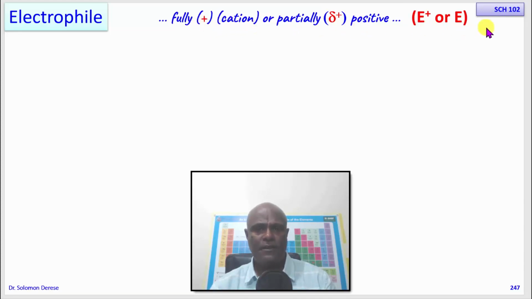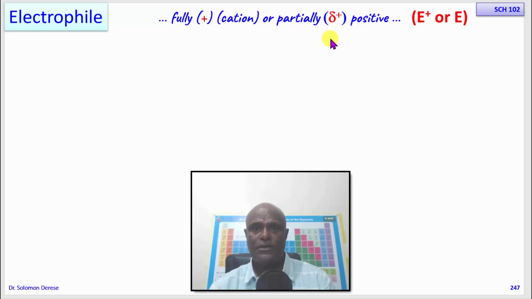In an abbreviated form, electrophiles are represented using the letter E. When you say E+, we are talking about an electrophile that is fully positively charged. If it is a carbon that is fully positively charged, as we'll learn, it is called a carbocation. It's a cation, but since it's a carbon cation, it is called carbocation.